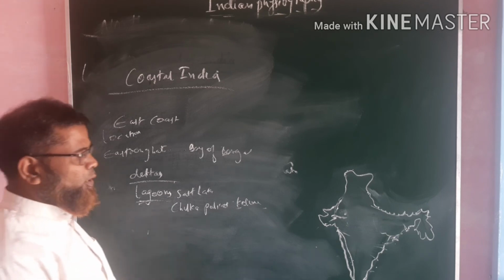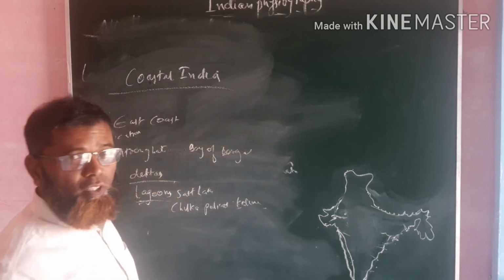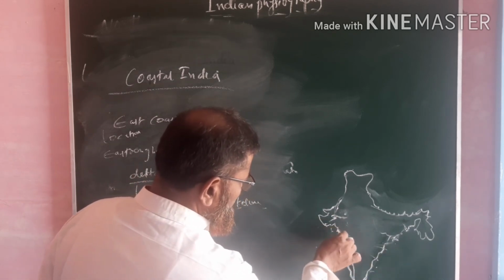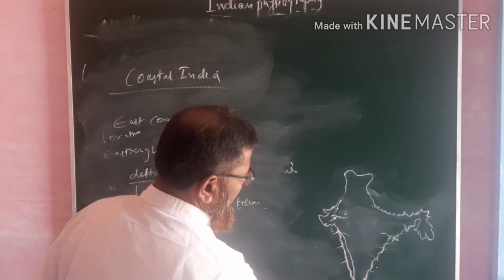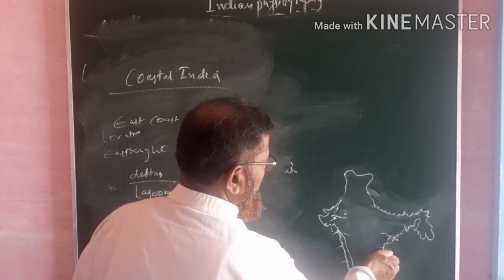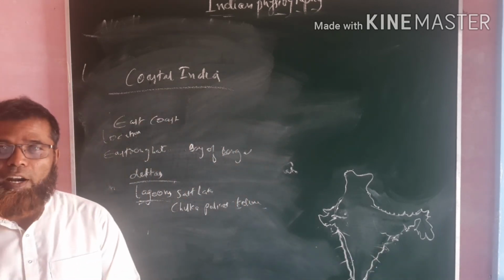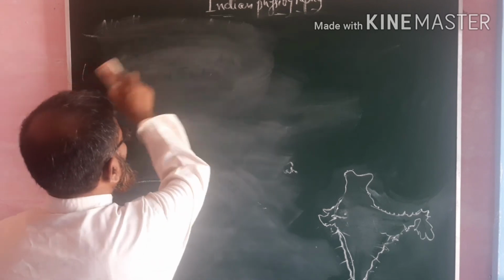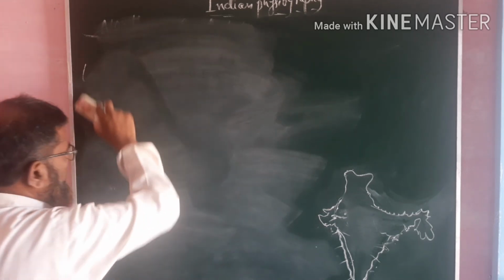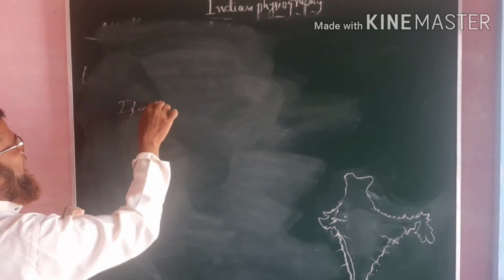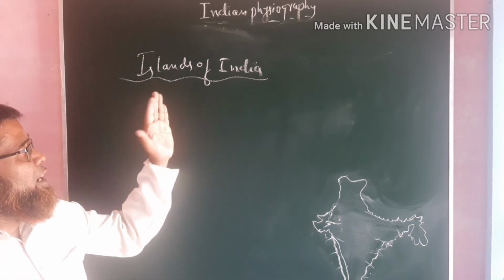Here, the important harbors are Kutch, Mumbai, Goa, Mangalore, Kochi, and even Visakhapatnam and Kolkata, which are found on these coasts. This is about the east coast as well as the west coast of India. The last feature of our Indian geographical division is the islands of India. The last concept in this chapter is the islands of India.